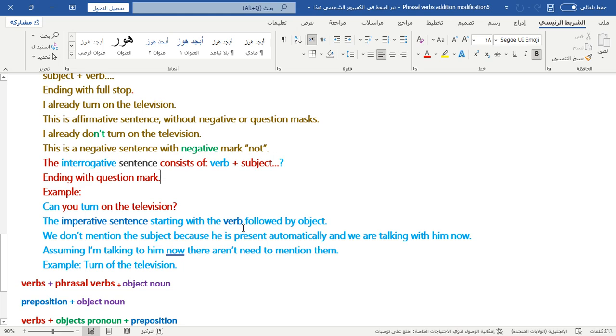It starts with the verb followed by what? The object. We don't mention the subject in the imperative sentence. Why? Because he or she is present, automatically, and we are talking with him now.